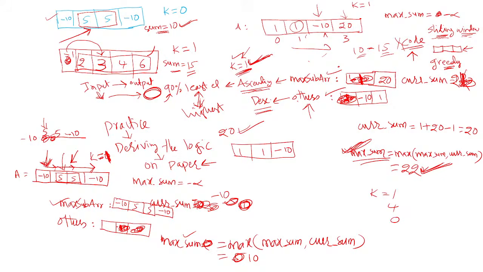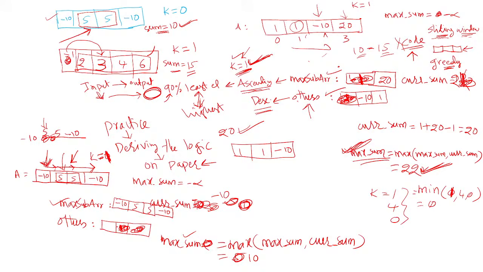In this case you cannot perform the swap operation. So to know this, you should take the minimum of these three things: minimum of 1, 4 and 0, then you will get the number of swaps to perform. It could be 0 in this case.